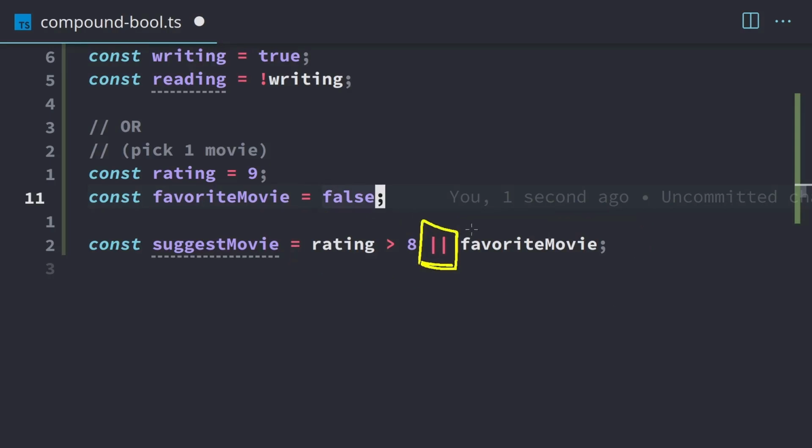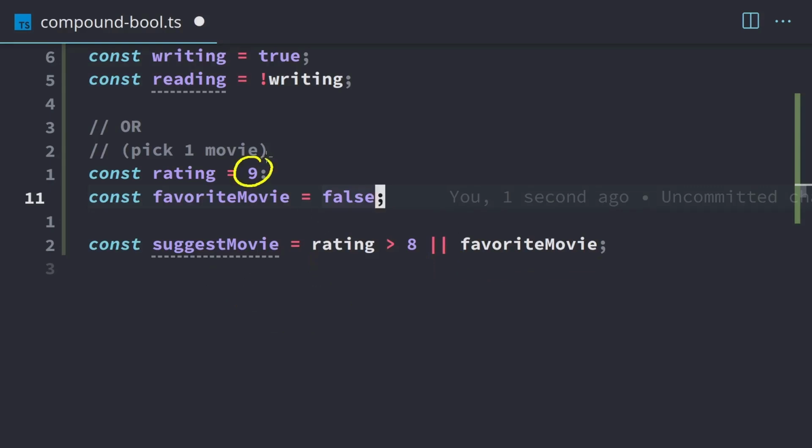These are called pipes. We call them bars as well. Pipes mean or. So that's Boolean or. So that means this expression or this expression has to be true. And if either one of those is true, then the value of true will get placed into suggest movie.